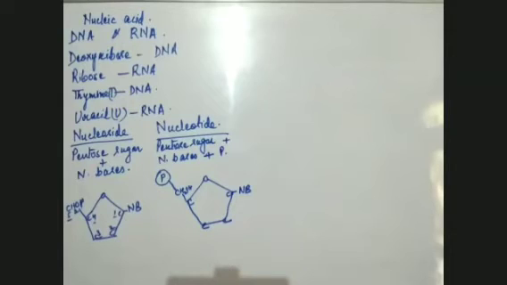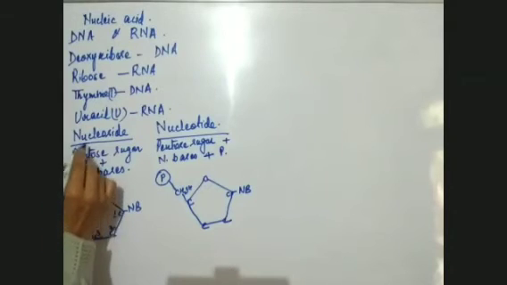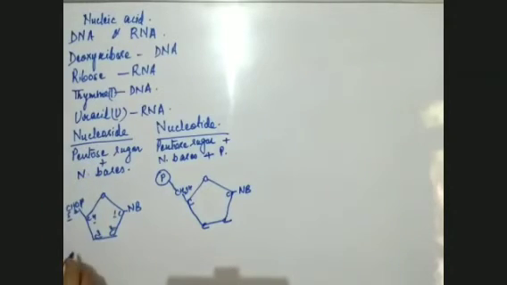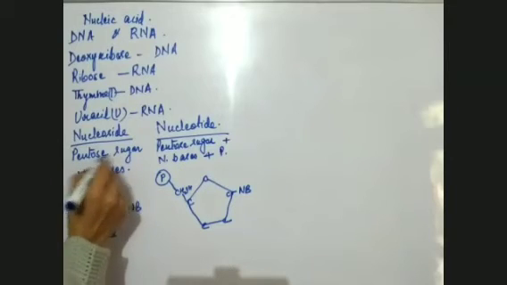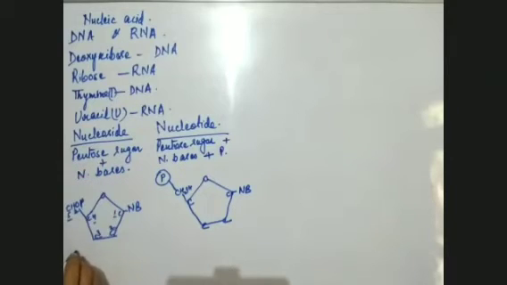So these are pentose sugars I have made with nitrogenous bases in a nucleoside, and pentose sugar with nitrogenous bases and phosphate in the case of a nucleotide. Now, the nucleosides and nucleotides have different names. How are they named? In a nucleoside we have pentose sugar and nitrogenous bases. So I'll represent pentose sugar by PS: pentose sugar plus nitrogenous base.